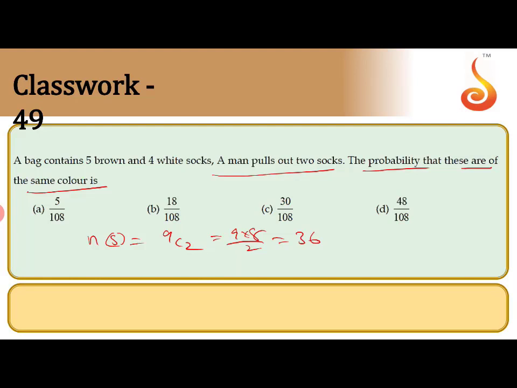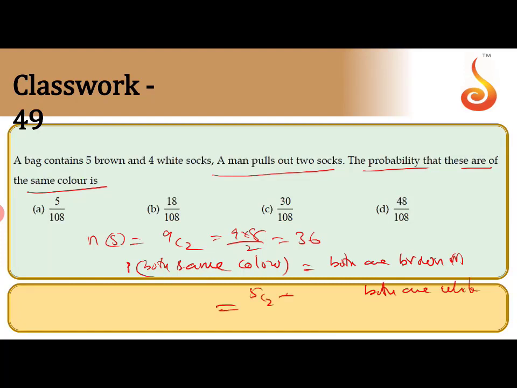Now the probability they are asking is that both are the same color. So the probability of both the same color equals both are brown or both are white. That means 5C2 plus 4C2 by 9C2. So the answer will come: 5C2 is 10, 4C2 is 6, by 36, that is 16 by 36.